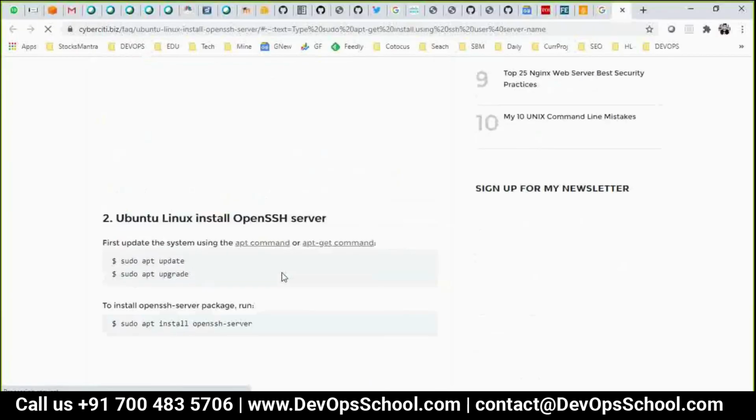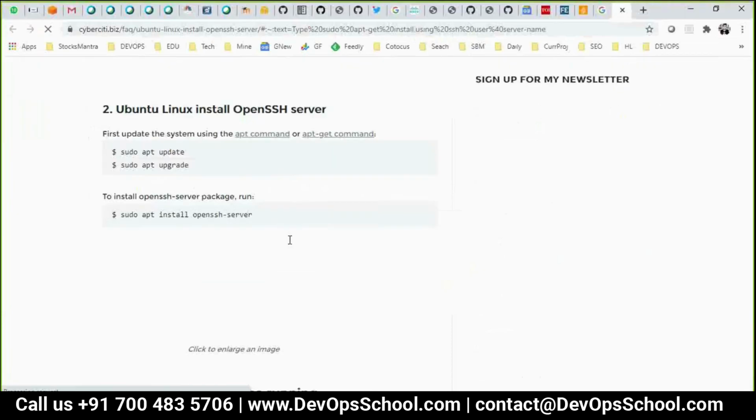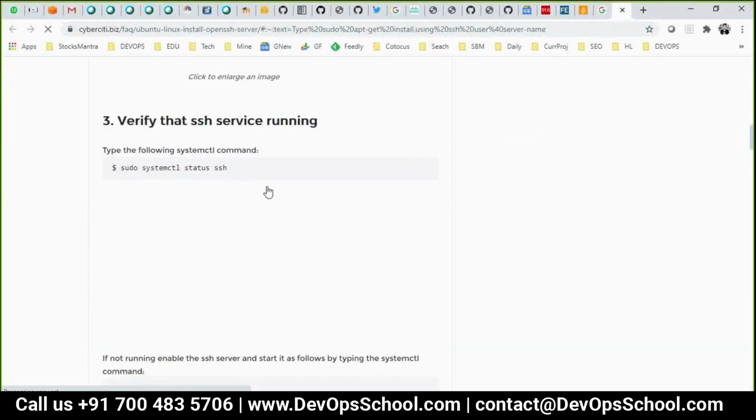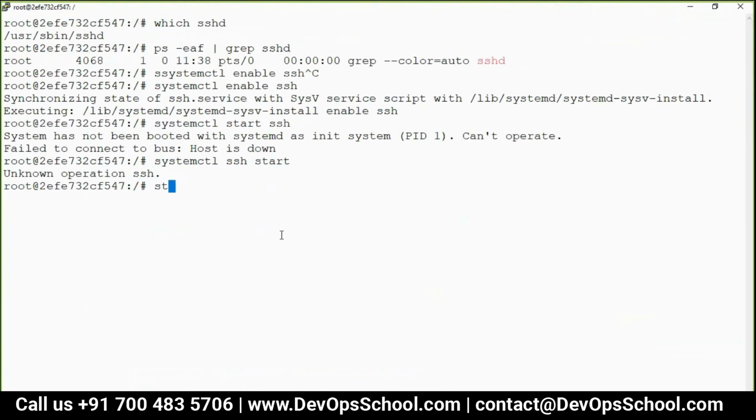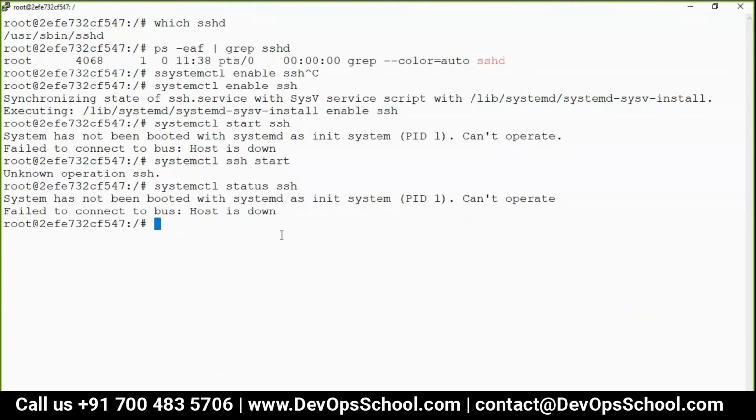Where is the command? Update. This is done. Install openssh-server. Status. Okay, let me check the status. Systemctl status SSH. It's not running. Not booted with the system unit, can't operate. Okay. So system has not been booted with systemd as init, system PID 1, so it can't operate. Failed to connect to bus. Host is down.